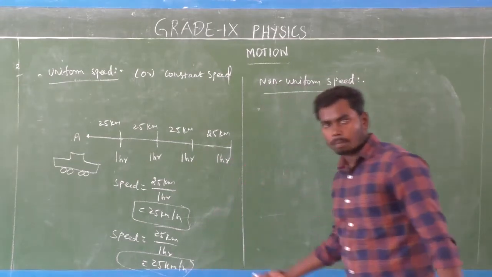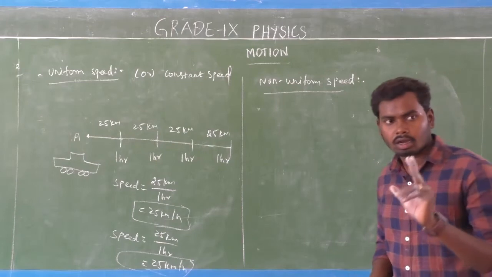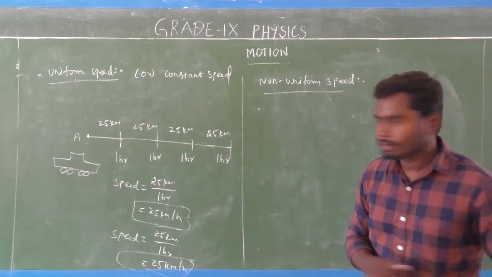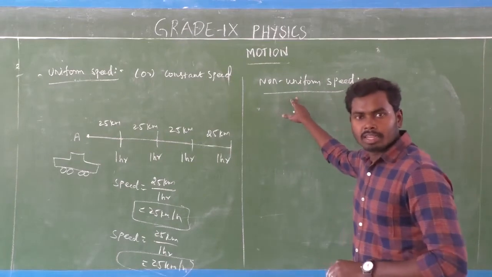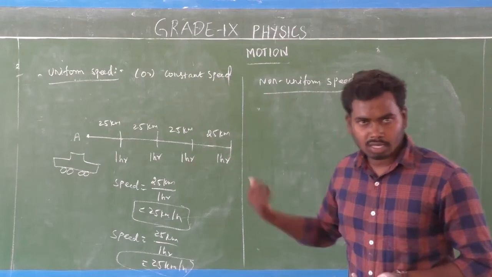So this is our last topic in the session. After that we are going to revise the worksheets, the second video class worksheet. So next one is non-uniform speed. Non-uniform, what is it? It means not equal. There is some change, that is non-uniform.